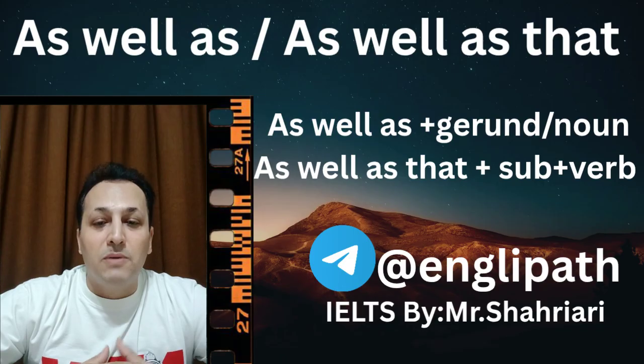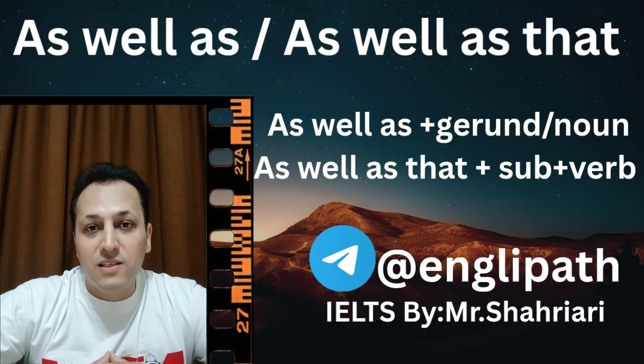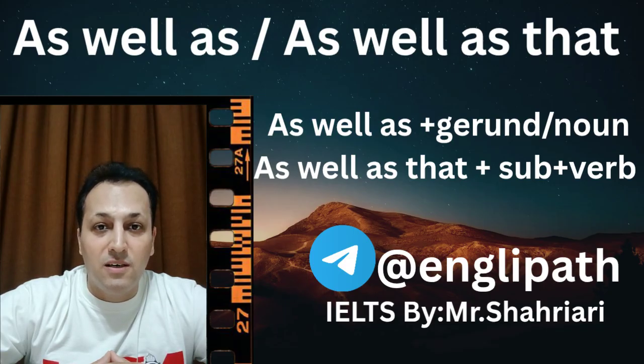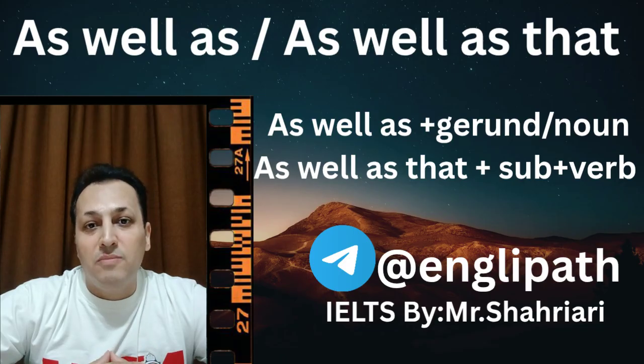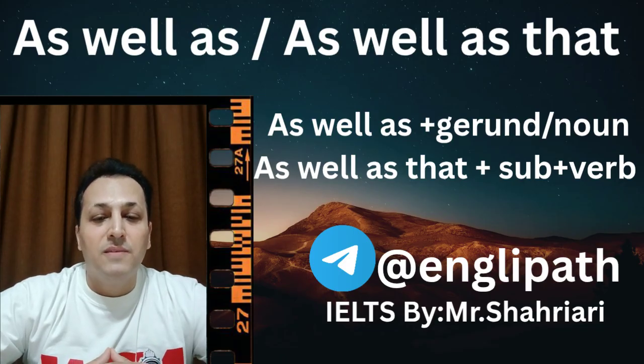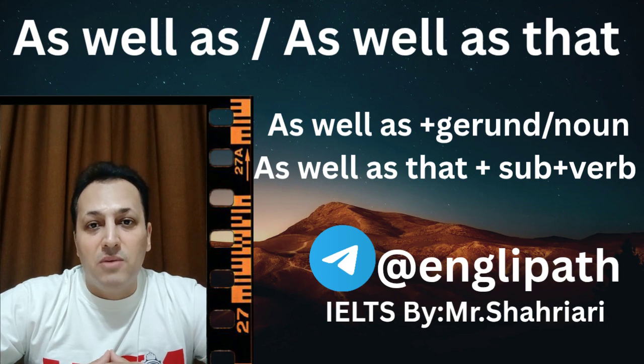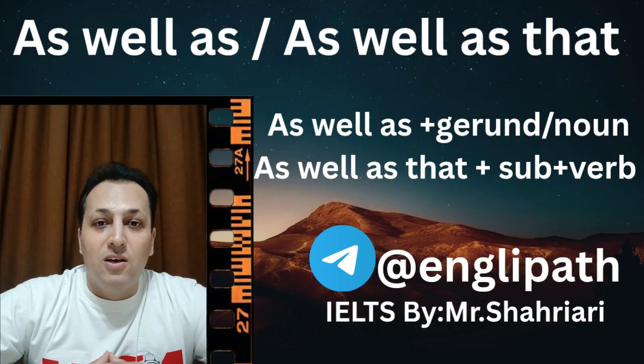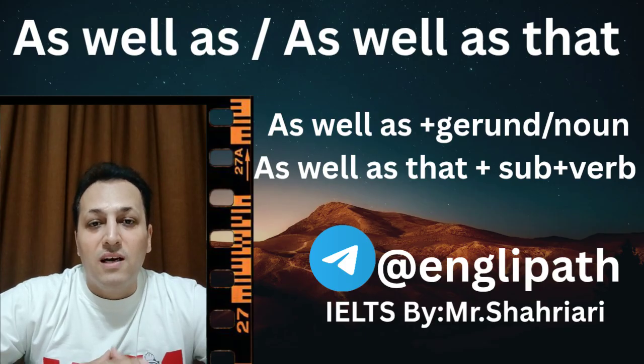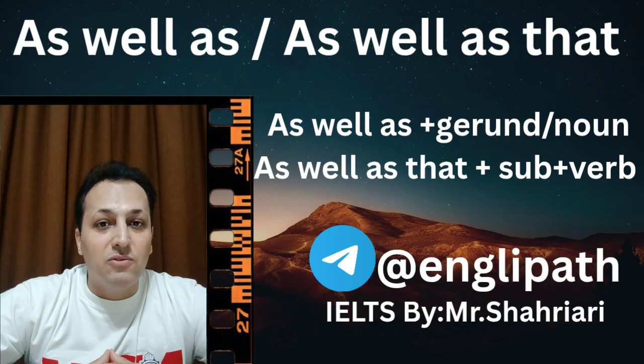And about the place of each one, as well as you can make use of right at the beginning of the first dependent clause or before the second dependent clause, interchangeably based on your own choice. But when it comes to as well as that, just bear in mind that we need to use it before the second statement, not before the first statement, because it doesn't make sense. You want to add something. First of all, you need to say something. After that, you need to add something so that the whole statement adds up.